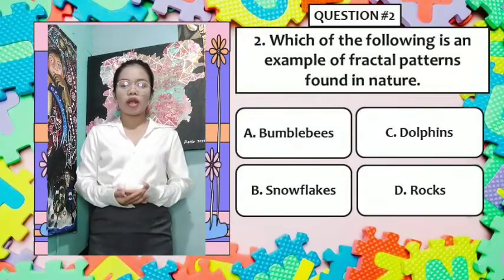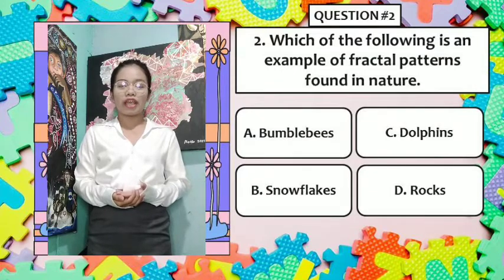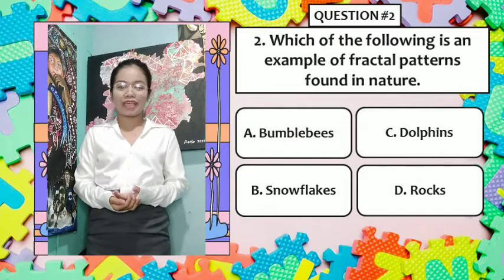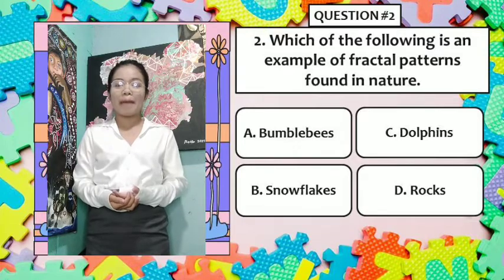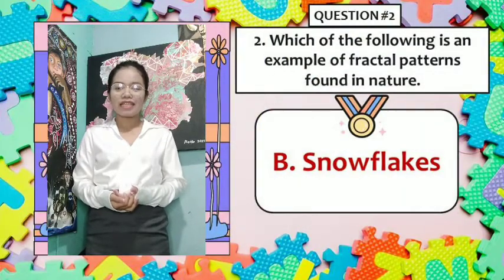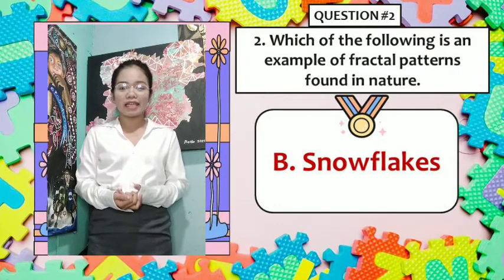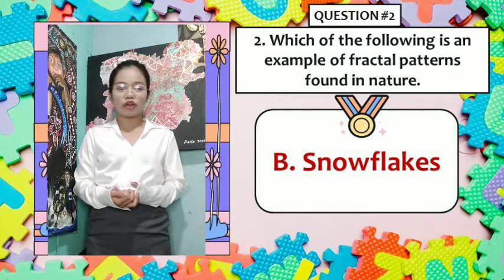Again, fractals are a repeated pattern over and over again. They are not complicated, complex, or chaotic. They are simple. So the correct answer for question number 2 is letter B, snowflakes. Snowflakes is an example of fractal. Why? Because it is a repeated pattern over and over again, and it is not chaotic, complicated, or complex. Unlike bumblebees, dolphins, and rocks, they are not an example of fractals.